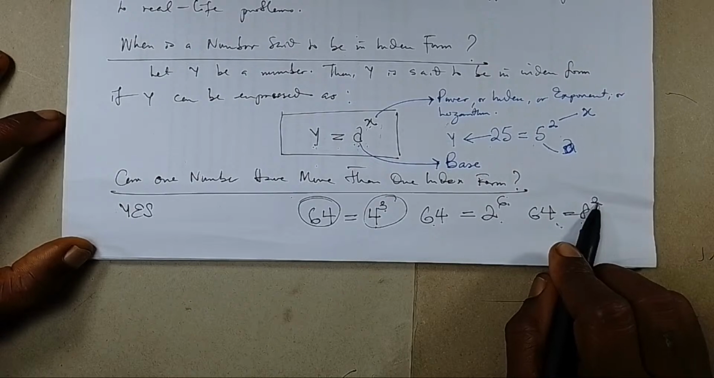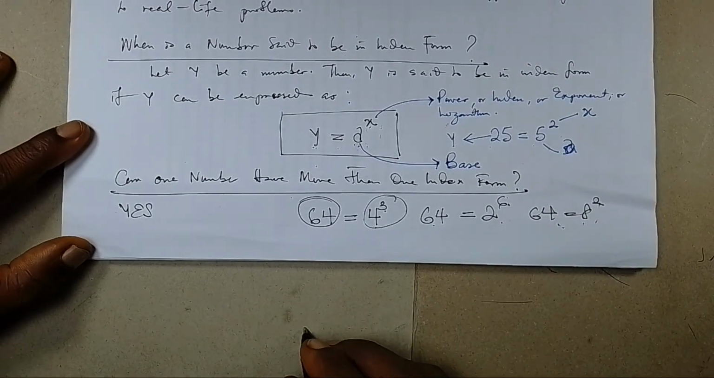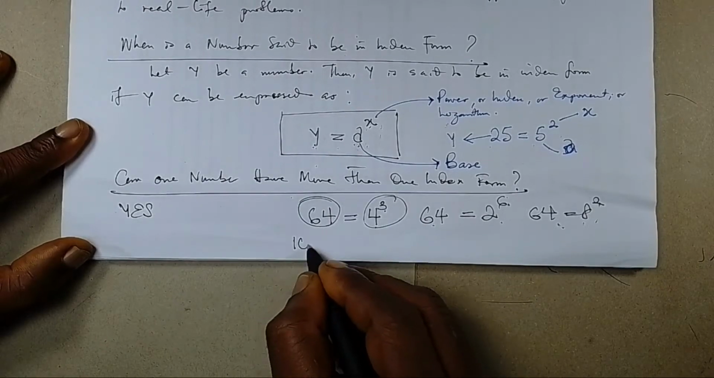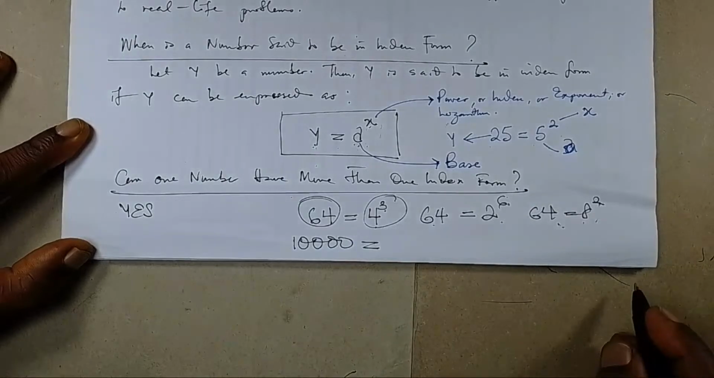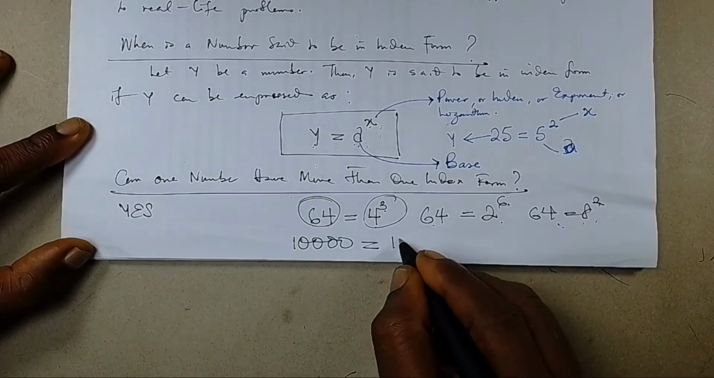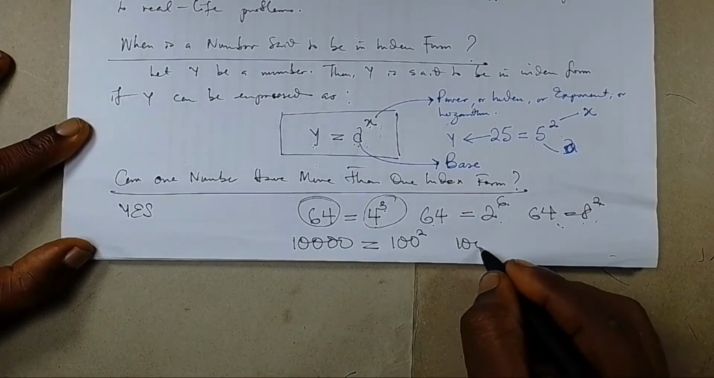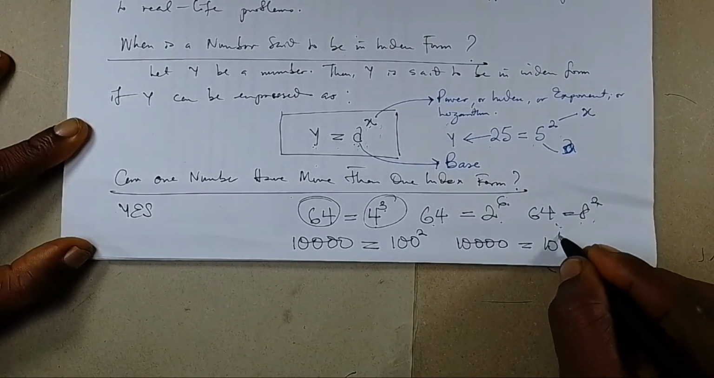One number can have more than one index form. Let's look at another example of a number that has more than one index form. A number like 10,000 has more than one index form. If 10,000 is your y, you can write 10,000 as 100 raised to the power of 2. You can also write the same number as 10 raised to the power 4.